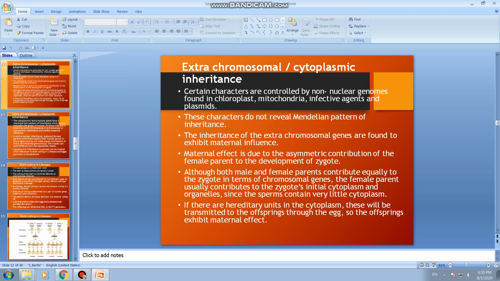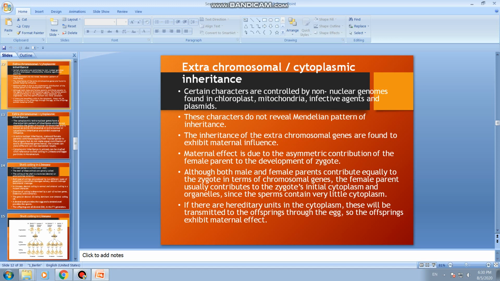Maternal effect is due to the asymmetric contribution. It is supposed to be an equal contribution of the cytoplasm from both egg and sperm, but in this case maternal effect is due to the asymmetric contribution of the female parent to the development of the zygote, although both male and female parents contribute equally to the zygote in terms of chromosomal genes.